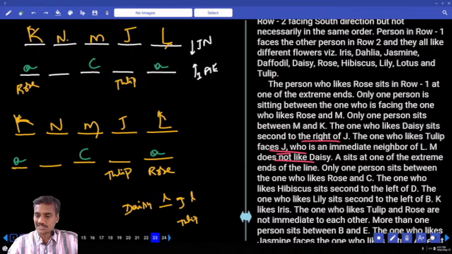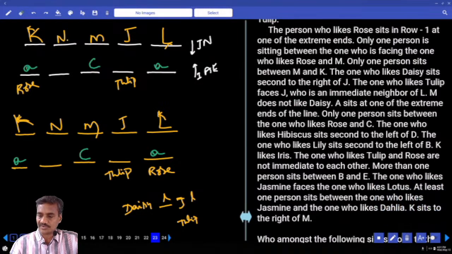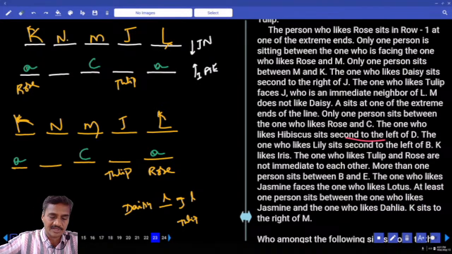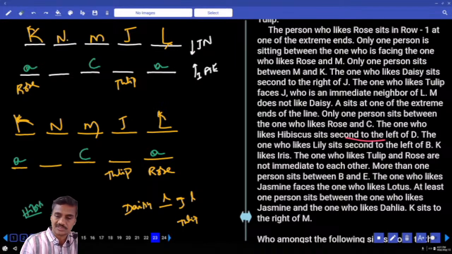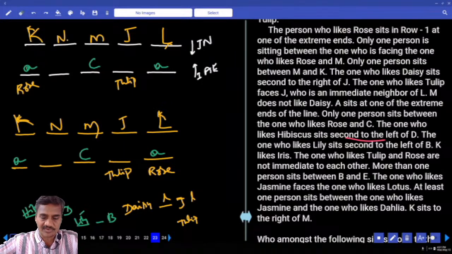And the one who likes hibiscus sits second to the left of D. Hibiscus is seated second to the left of D. And this second left person must be hibiscus. And the one who likes lily sits second to the left of B. B is here, lily is second to the left of B.